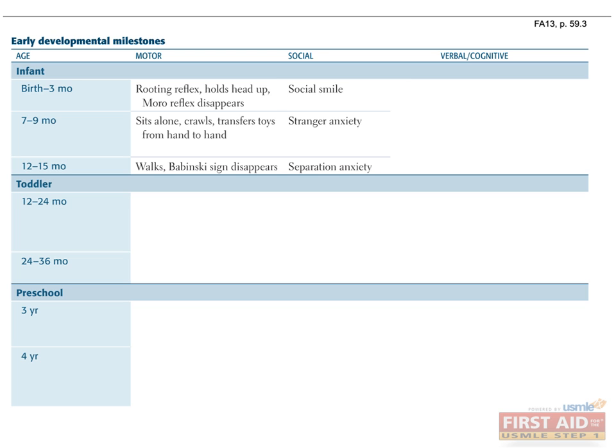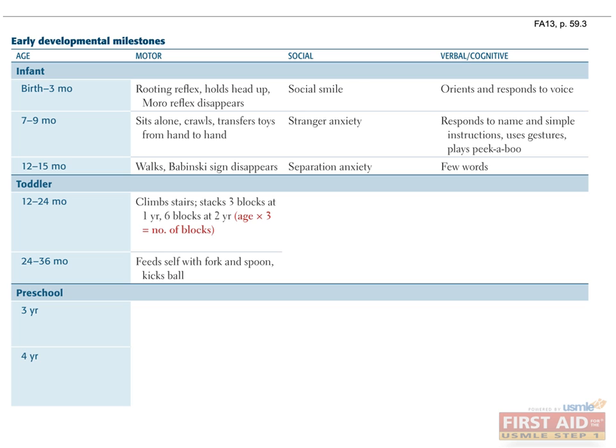Social milestones in the infant age group include social smile between birth and 3 months, stranger anxiety between 7 and 9 months, and separation anxiety between 12 and 15 months. Cognitive and verbal milestones in the infant age group include orienting and responding to voice by 3 months, responding to name and simple instructions in addition to use of gestures between 7 and 9 months, and a few words by 15 months. So for example, at 14 months, a child should be able to walk, have a 4 to 6 word vocabulary, and experience separation anxiety from the primary caregiver or caregivers.